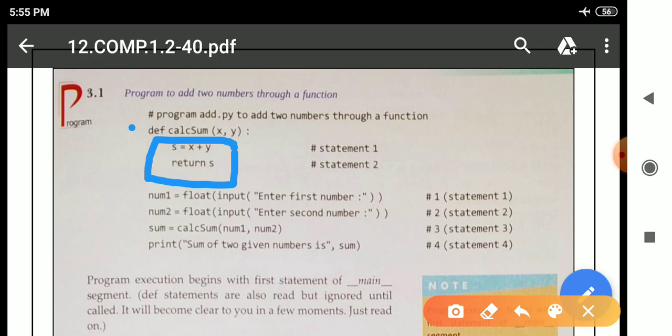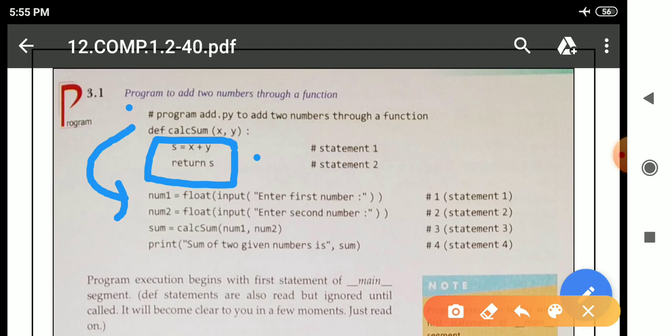The Python interpreter will leave those lines and move to the top-level statements. First it will go to the comment; it will not print it because the interpreter knows this is a comment line, so it will not print on the screen.